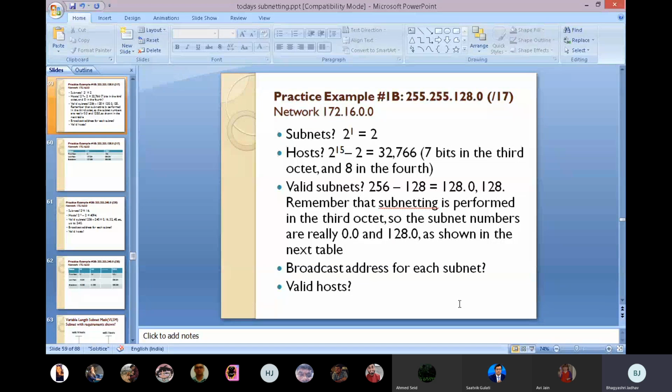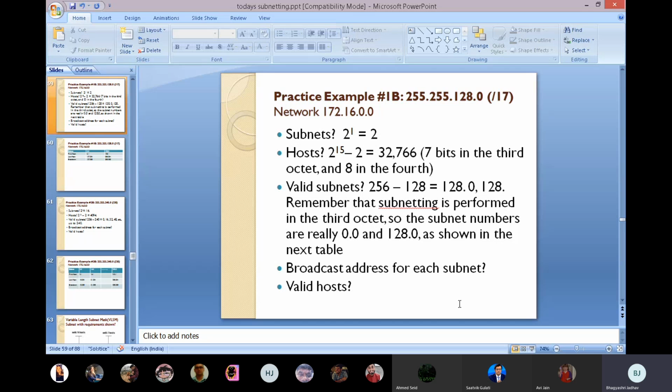Remember that subnetting is performed in the third octet, so the subnet numbers are really 0.0. Why the third octet? See, the first octet is 255, the second octet is 255, and the third octet is 128, and the last one is 0. So the subnet numbers are really 0.0 and 128.0, as shown in the next table. You can see this table.